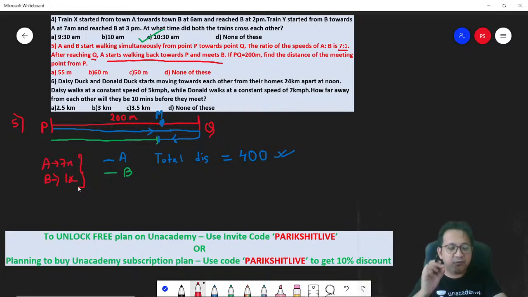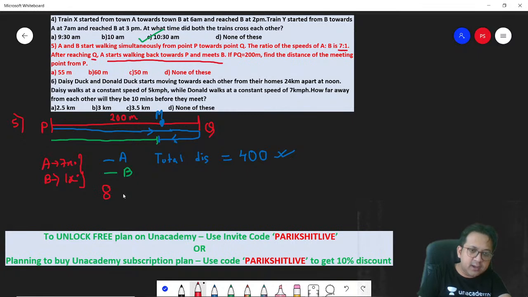Ratio means if A covers 7 meters, B has covered 1 meter. That is the meaning of ratio. Will you agree? Or in other words, if together they have covered 8 meters, how did I get that 8? 7 plus 1. Out of the 8 meters that they together cover, A has covered 7 meters.